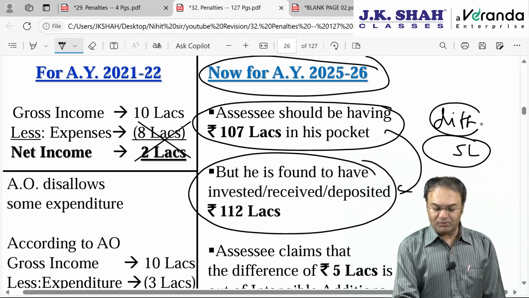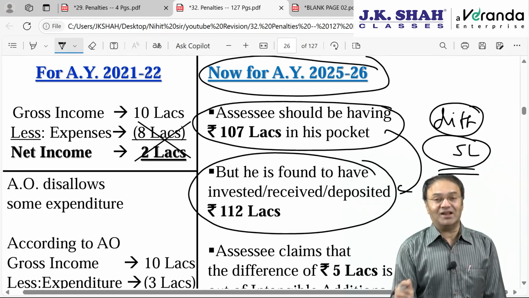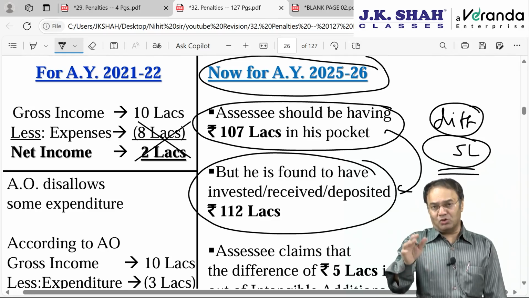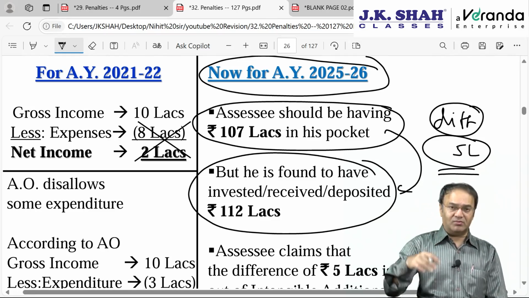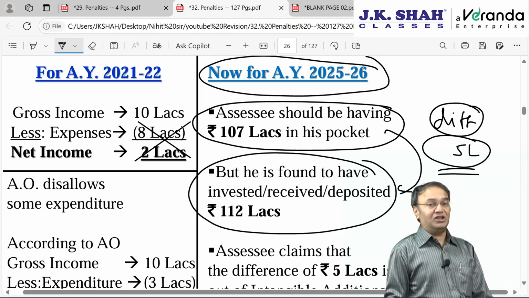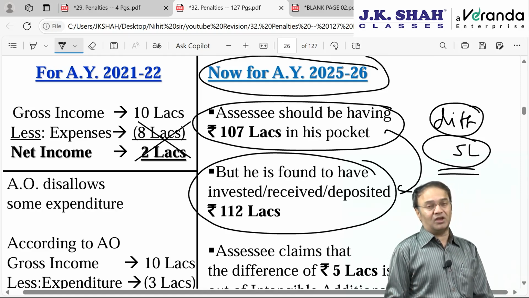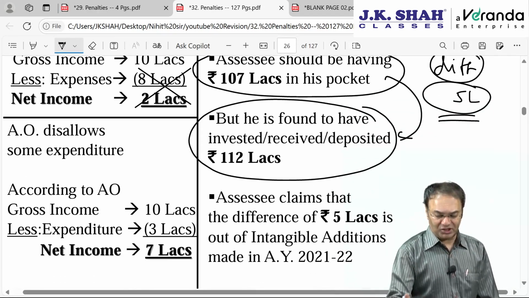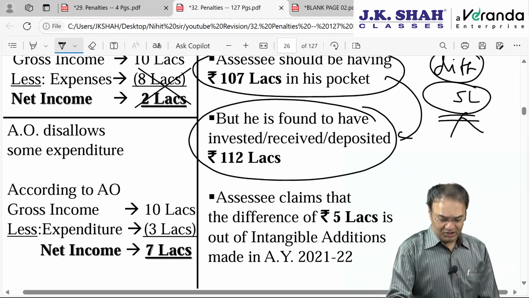So now the assessee would be questioned: where has this 5 lakhs come from? As per your books of accounts, you should be having 107, but physically you are having 112 in the form of bank balance, cash balance, investment at cost, everything combined together. If the assessee does not offer any satisfactory explanation, then on this 5 lakh rupees, tax will also be charged plus penalty will also be charged.